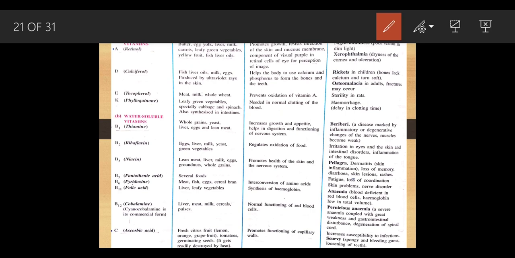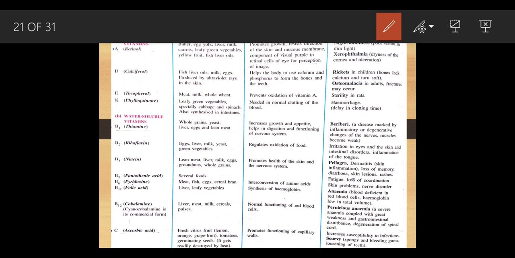Now, vitamin B1 is called thiamine. What does that mean? Vitamin B has a lot of subparts. Thiamine, you are going to find in egg, liver, whole grains, etc.